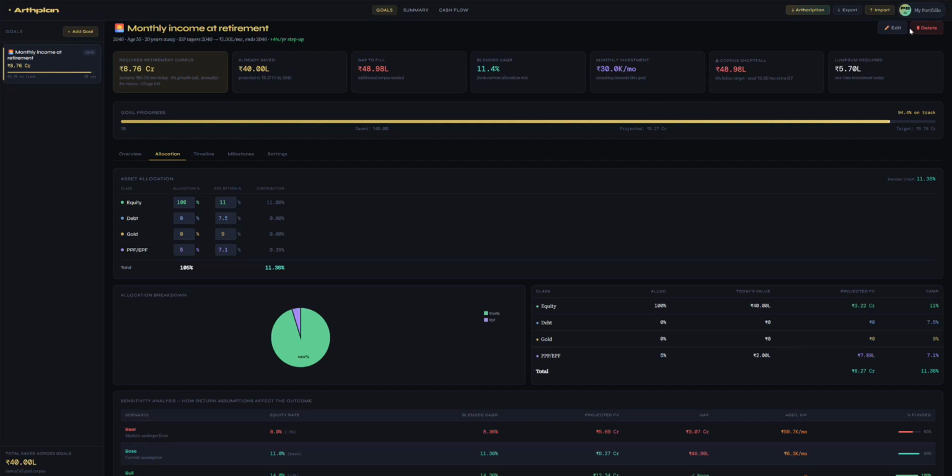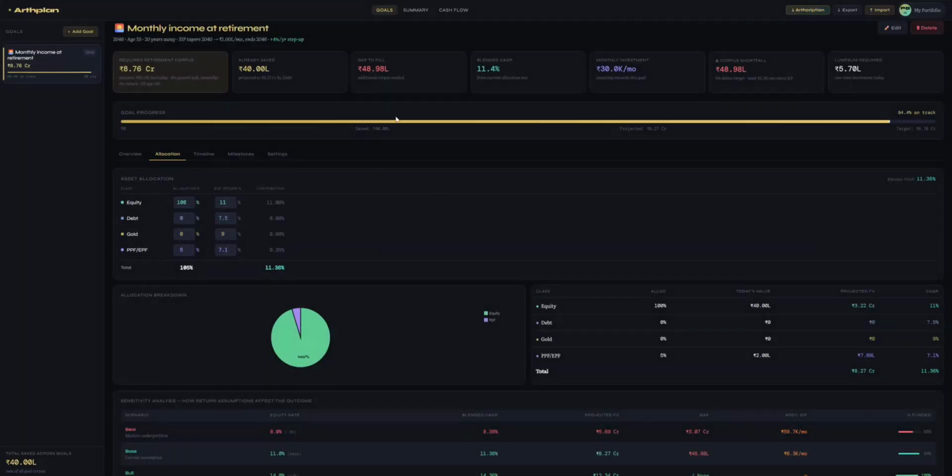Automatically, once the individual retires, we are going to taper down to this 8% post-retirement return percentage, which is already being accounted in this calculation.